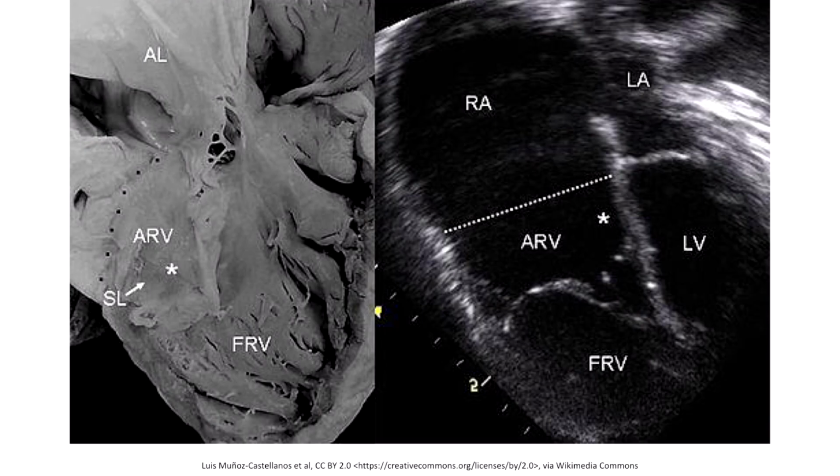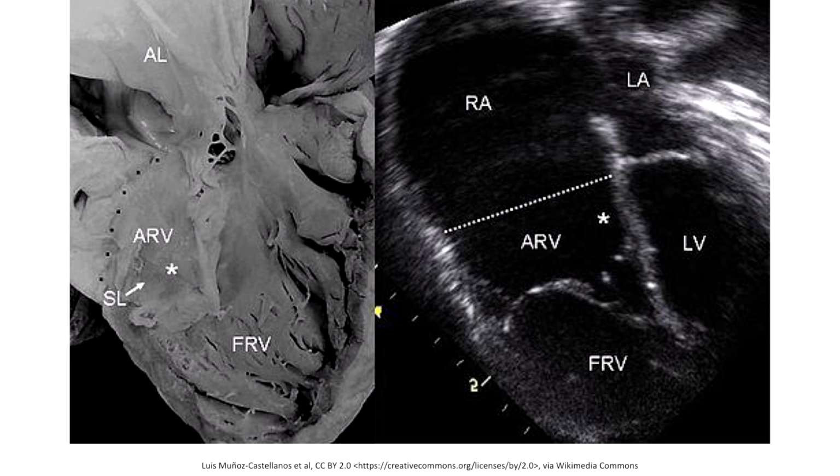Here's an image of a specimen and echocardiogram of Ebstein's anomaly. Ebstein's anomaly occurs when lithium exposure in utero causes downward displacement of the leaflets of the tricuspid valve, leading to a portion of the right ventricle that is quote-unquote atrialized. This means that this portion of the right ventricle functions as the right atrium. Eventually, it can become extremely dilated and take up more and more space of the functioning portion of the right